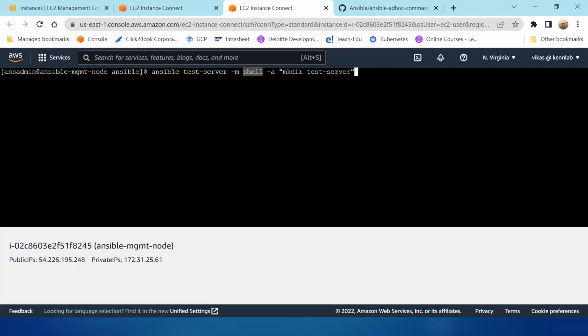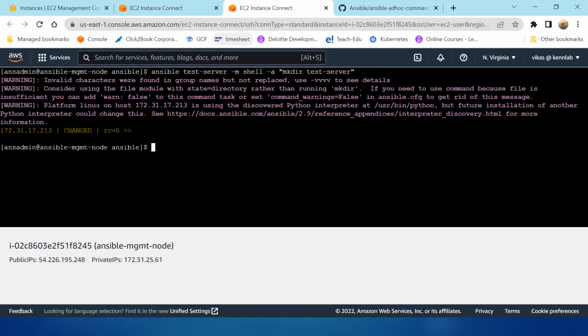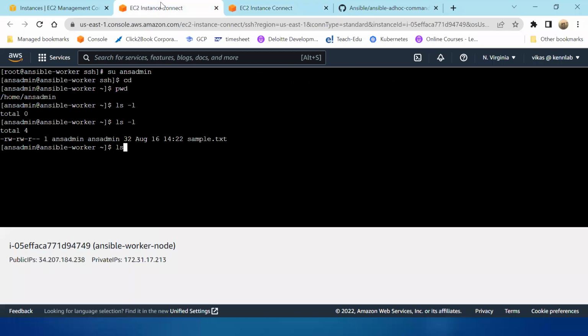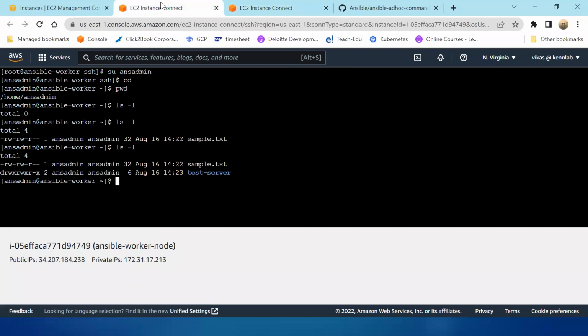If you normally write mkdir test server, a new folder with the name test server will be created. Let's run it. See here, the return code is 0 and the status is changed, meaning something has happened. Come back here. See, a new folder named test server has been created.